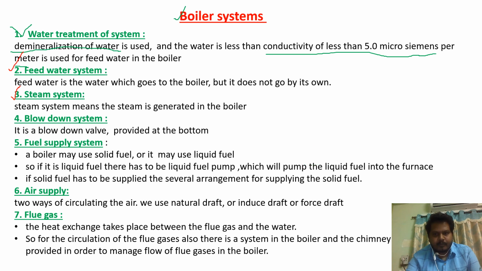The other type of system is blow down system. There is a blow down valve provided at the bottom. For example, if we switch off the boiler, which means there will be no combustion. It will not be generating any steam. So in that case, some water is left inside the boiler. So that water will blow down through the blow down valve and will be taken out from the boiler.